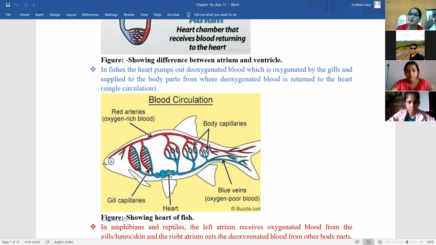Risha, do you remember how the blood gets oxygenated and deoxygenated? You remember that? Yes, ma'am.